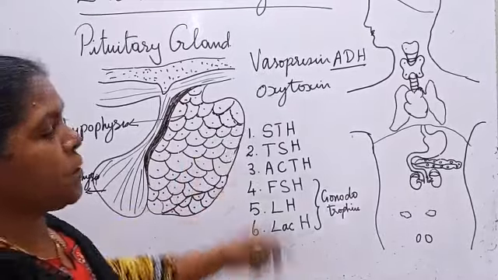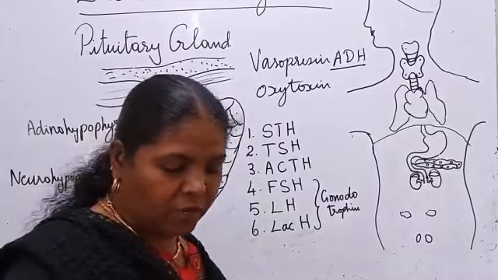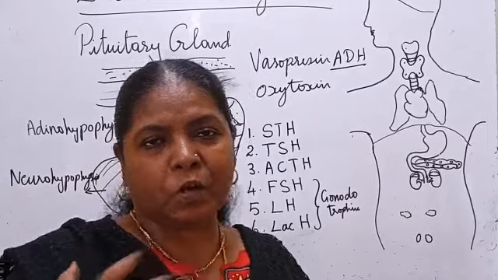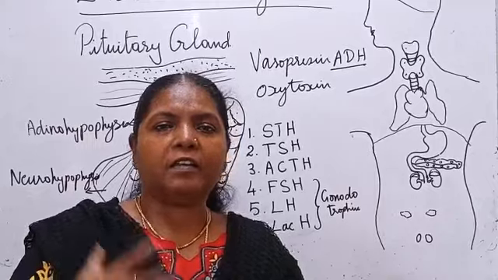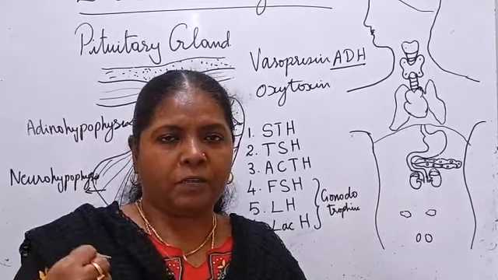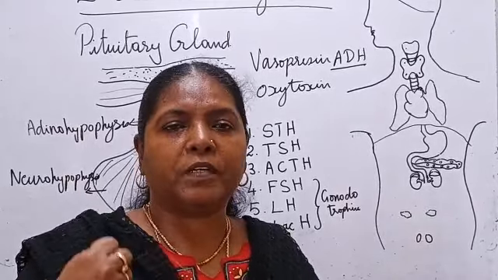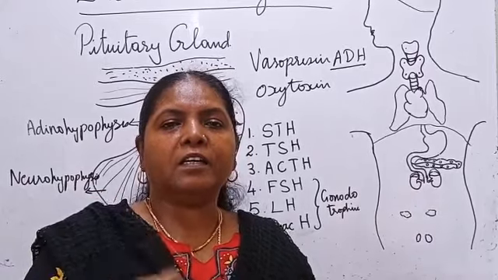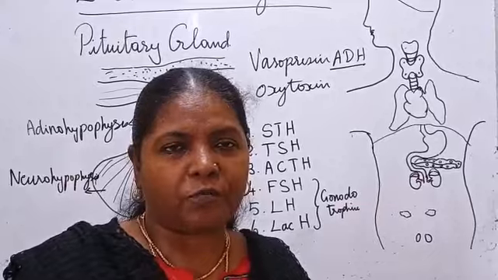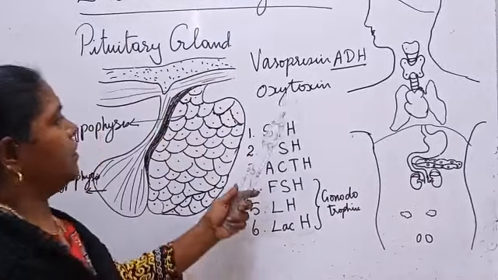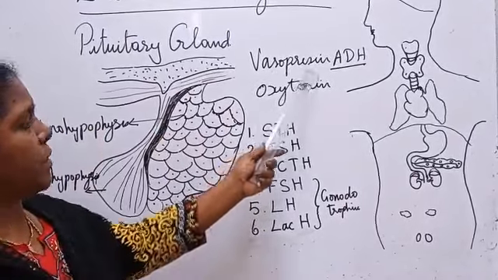Because it is responsible for, in the excretory system, you have seen tubular reabsorption. A certain percentage of water and mineral salts will be reabsorbed. This reabsorption of water by the tubules of the nephrons is done by vasopressin.